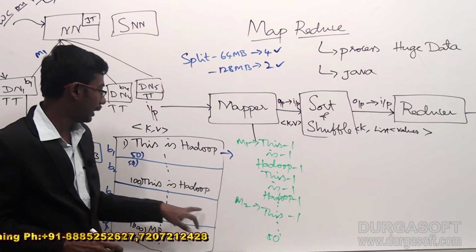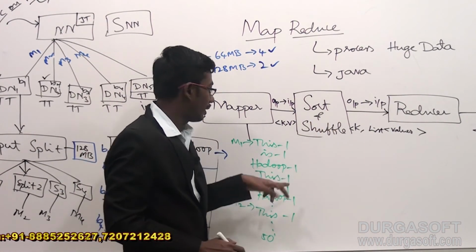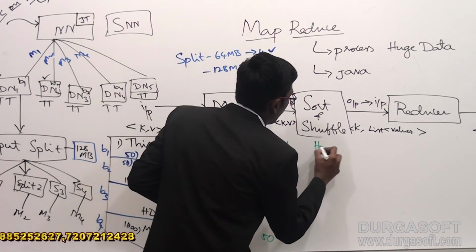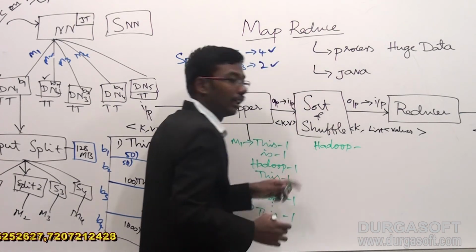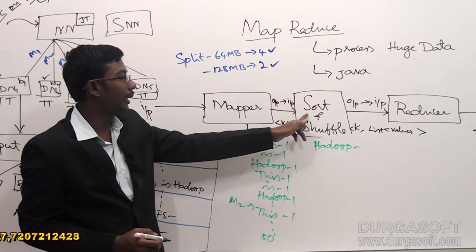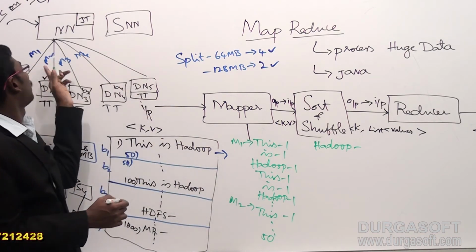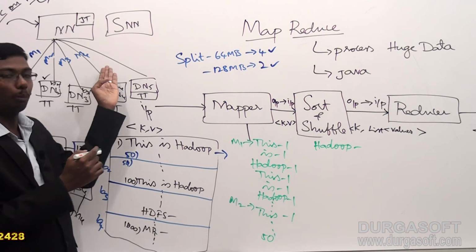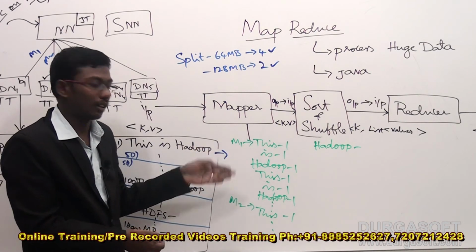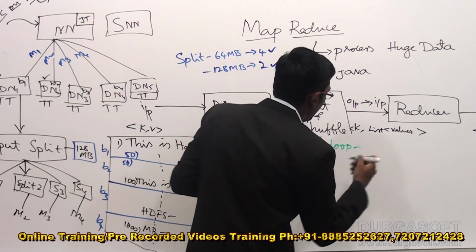Like this we have the mapper 3 output and mapper 4 output in the same way, and it's time to execute sort and shuffle. In the sort and shuffle, we have to sort this entire data and shuffle it. How can we perform it? Alphabetically, Hadoop got repeated how many times if you combine everything? The sort and shuffle is taken care of across all 4 mapper outputs. It cannot take only the mapper 1 and mapper 2 output. It will shuffle all the data, all the 4 outputs. In the first mapper Hadoop got repeated 50 times. In the second mapper, Hadoop got repeated 50 times. By combining these, Hadoop got repeated 100 times.